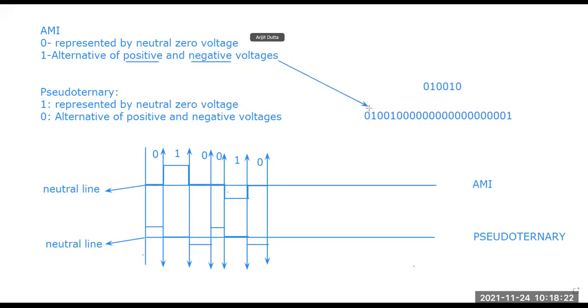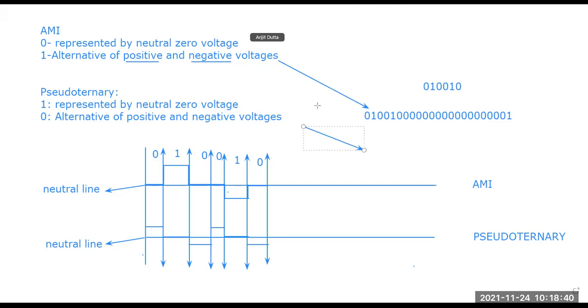So this is the disadvantage of AMI. If for a longer term it is 0, and 0 is represented as a neutral line, then there is a connection problem or maybe a synchronization problem may happen. Similarly for pseudo ternary, if I talk about a longer run of what value may cause the synchronization problem.